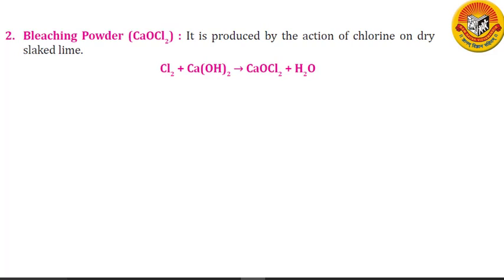The bleaching action of chlorine is due to its oxidizing property. Some of the colored substances turn colorless when oxidized by chlorine.